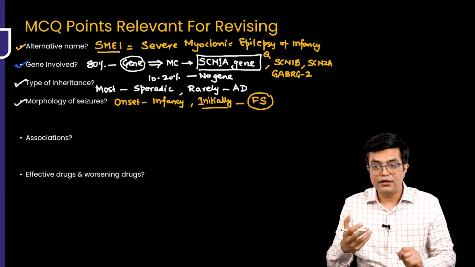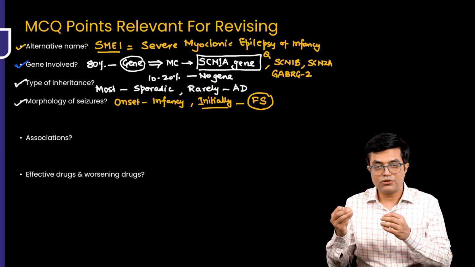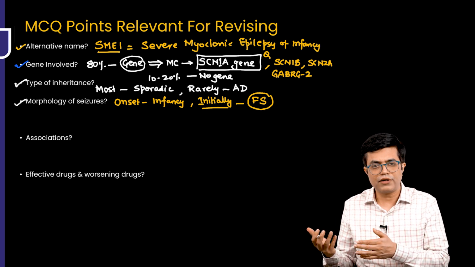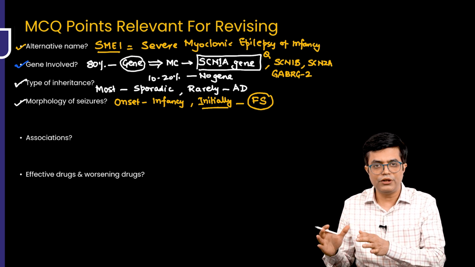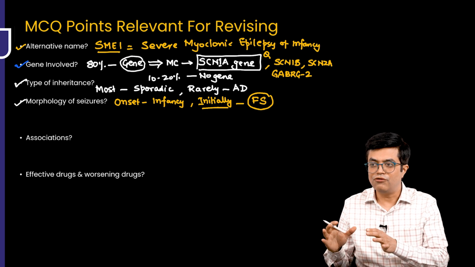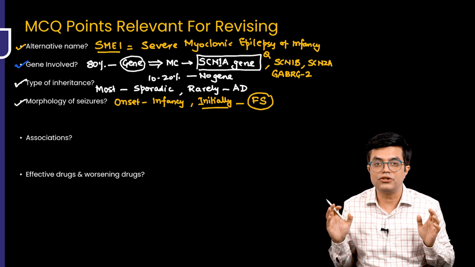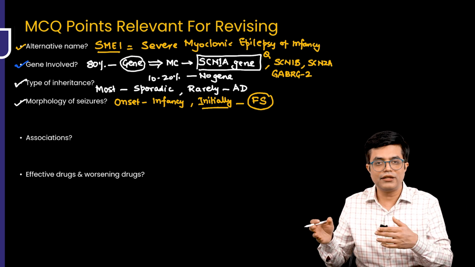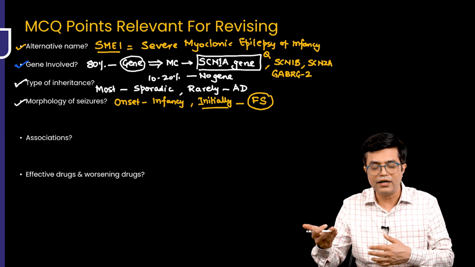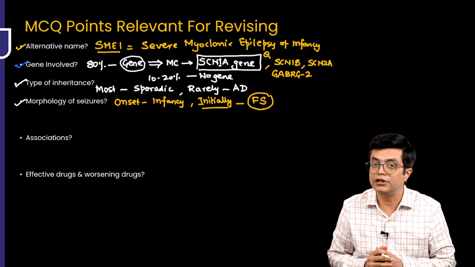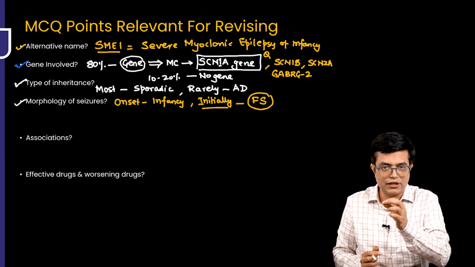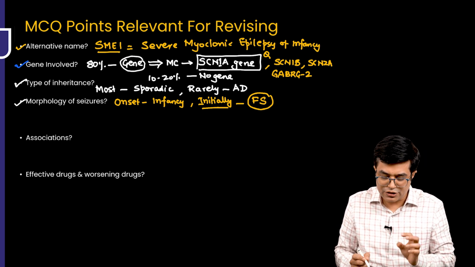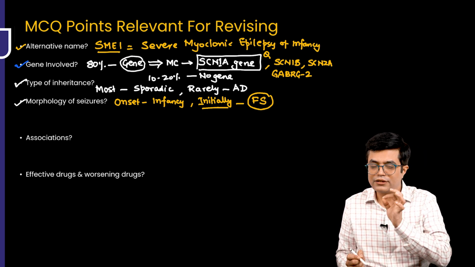Later on, you will find that seizures are associated with lower grades of fever also, till you reach a point in the natural history where fever does not trigger the seizures at all. They begin as febrile seizure, but as the age increases, the seizures keep recurring and gradually the association with fever comes down. So initially they start as febrile seizure. But how will you distinguish? How would you think that this is not a febrile seizure?